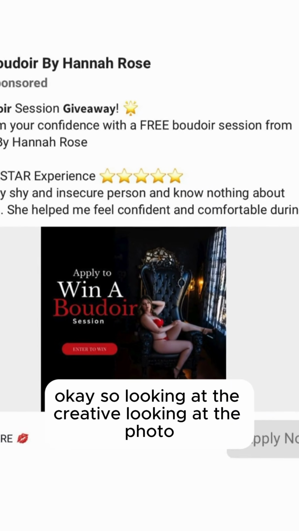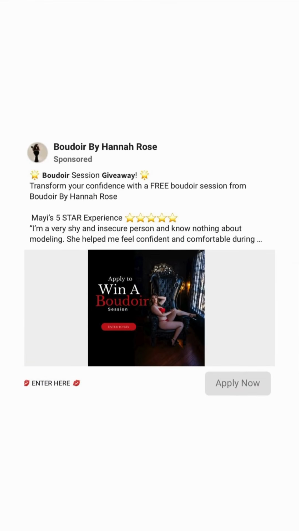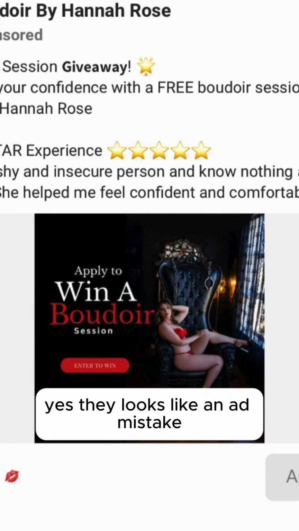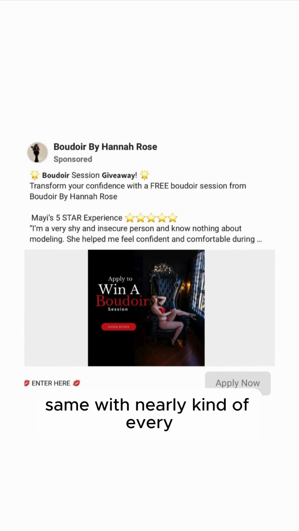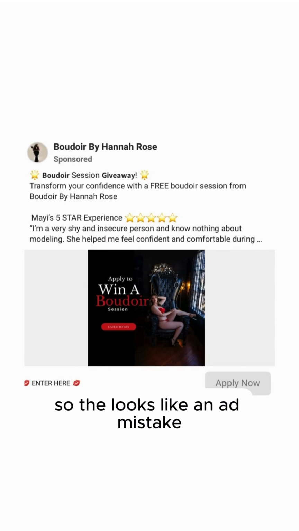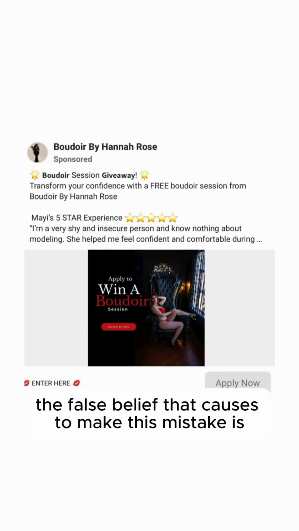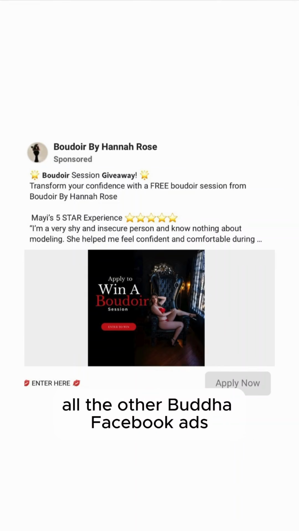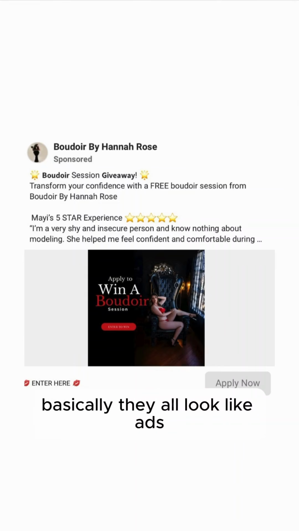Okay, so looking at the creative, looking at the photo, it looks like an ad mistake. Same with nearly every boudoir Facebook ad I've seen. The false belief that causes us to make this mistake is all the other ads we see on Facebook, all the other boudoir Facebook ads. Basically, they all look like ads.